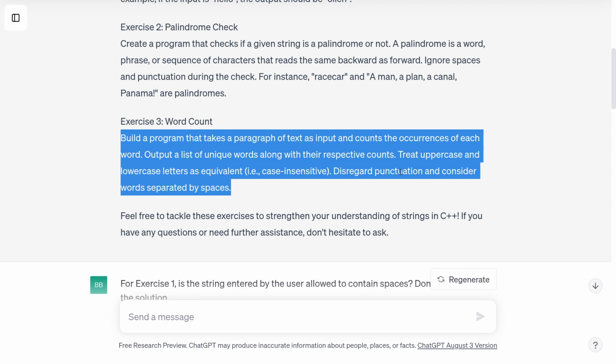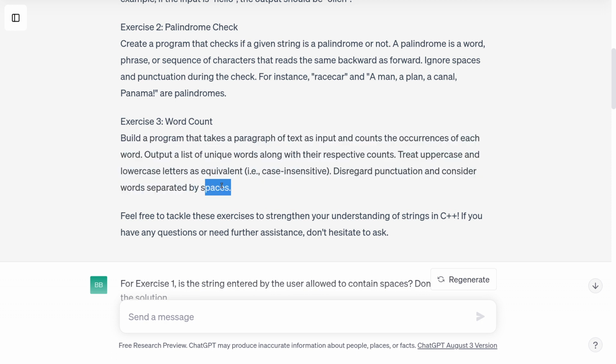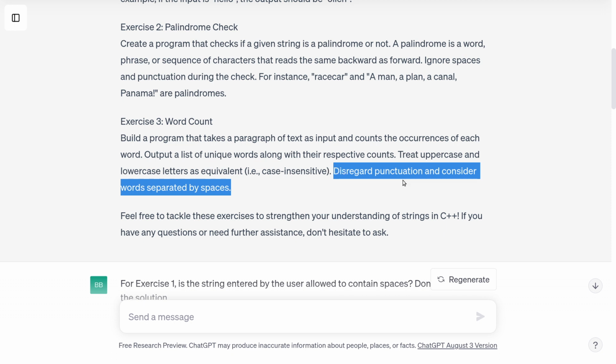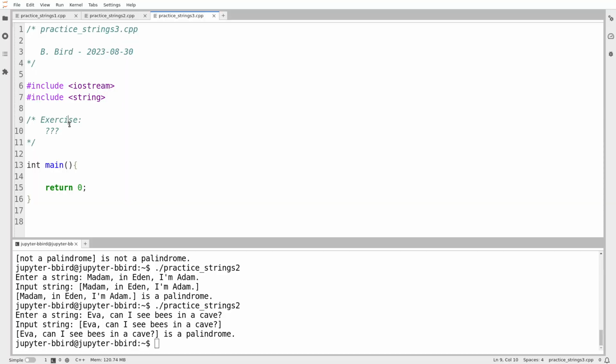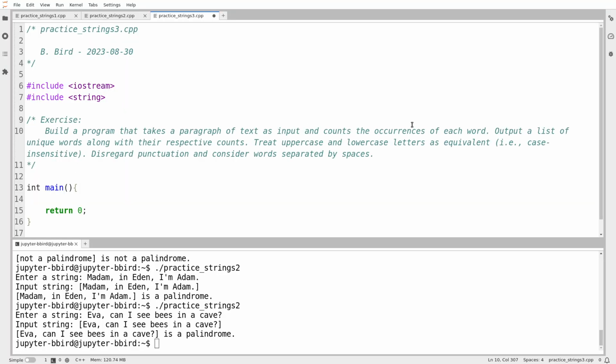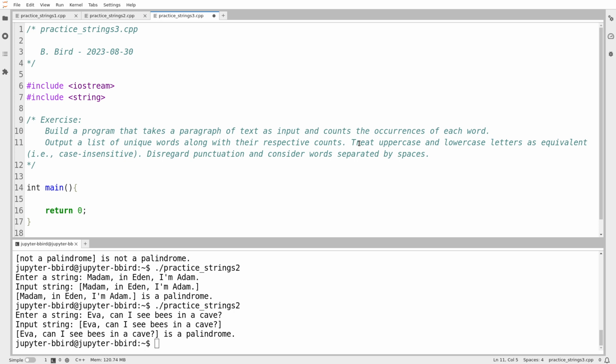Let's see, treat uppercase and lowercase letters as equivalent, yep. And disregard punctuation and consider words separated by spaces. What I interpret this to mean is basically that I could, if I wanted to use the regular input, the word-based input, I think I might ask ChatGPT to clarify what it expects me to do as far as input. But I'll head over, grab the exercise, put it over here, do a little bit of formatting.